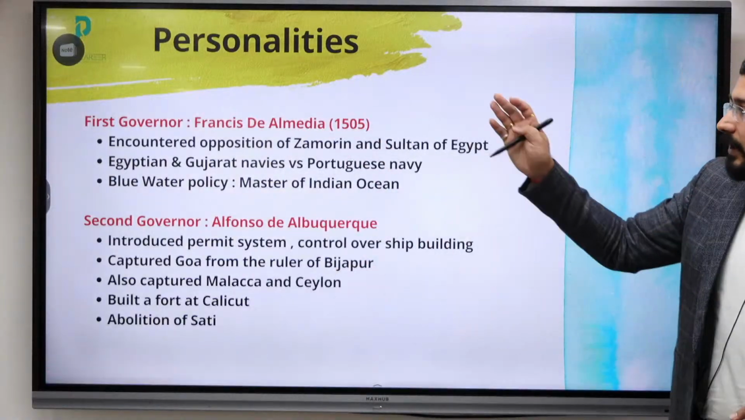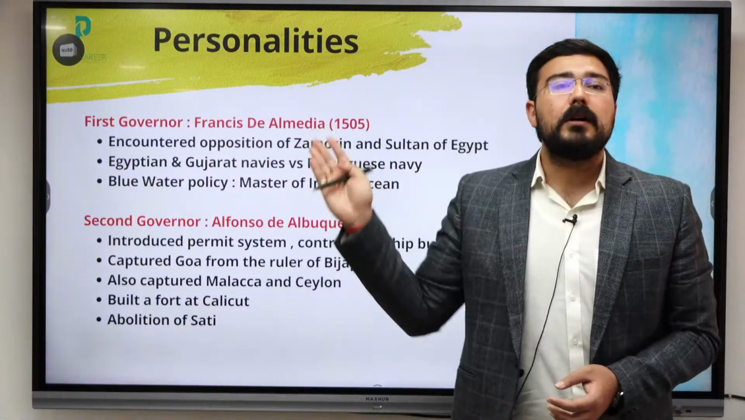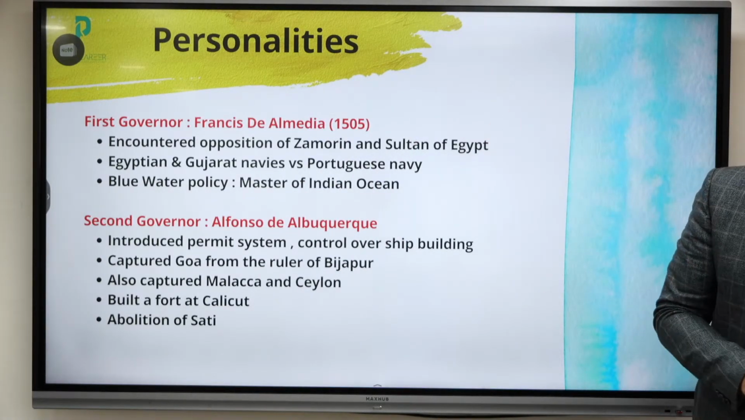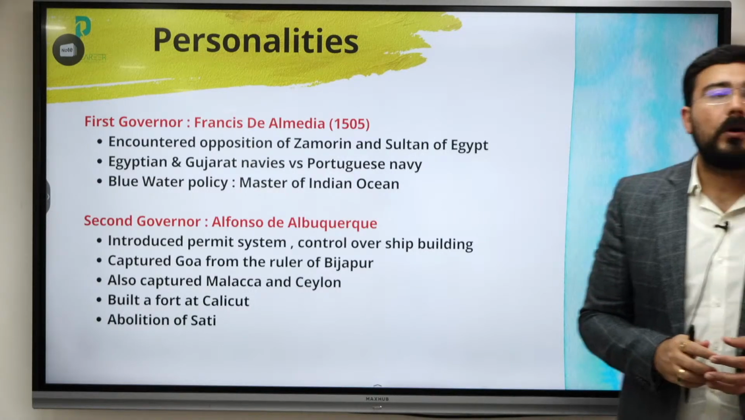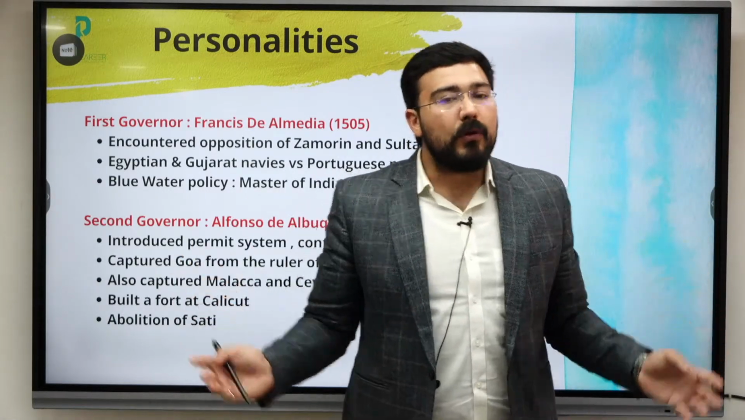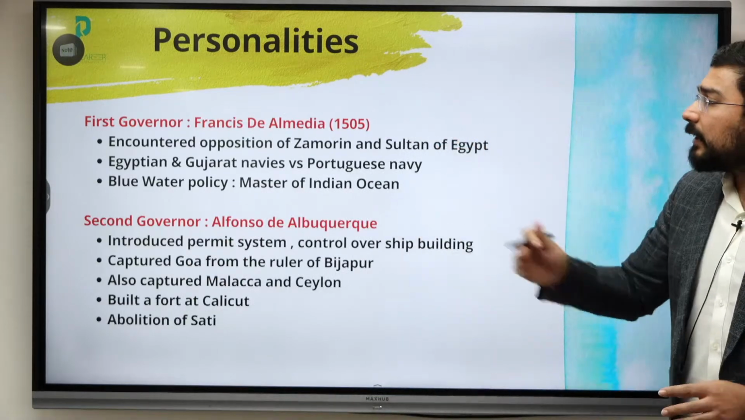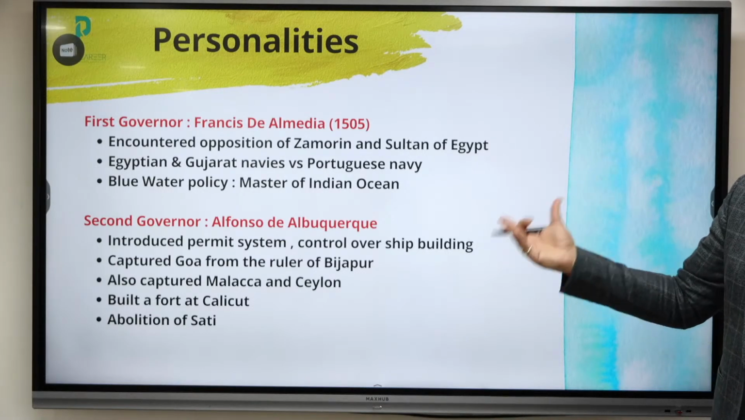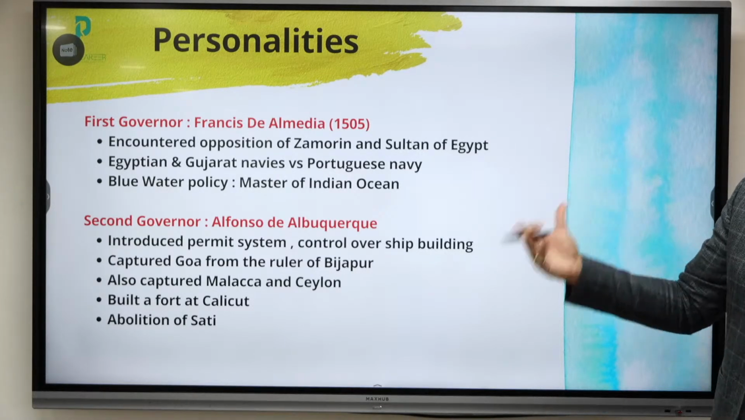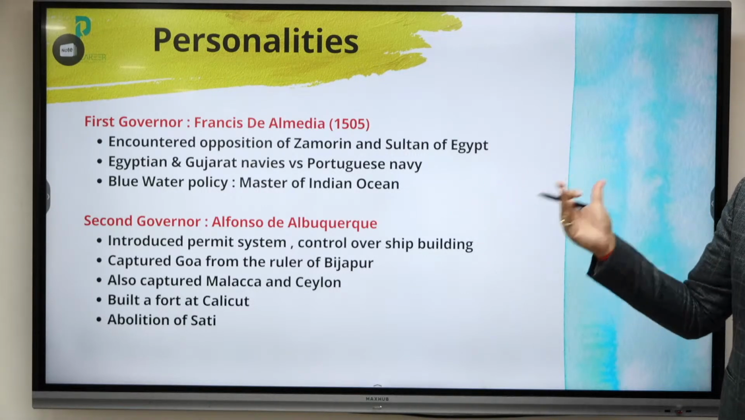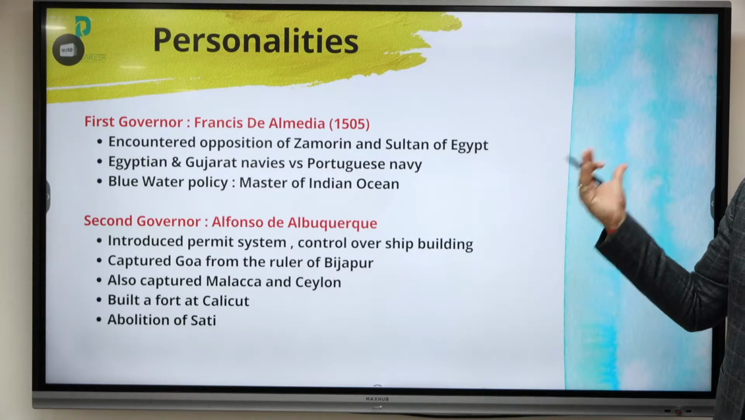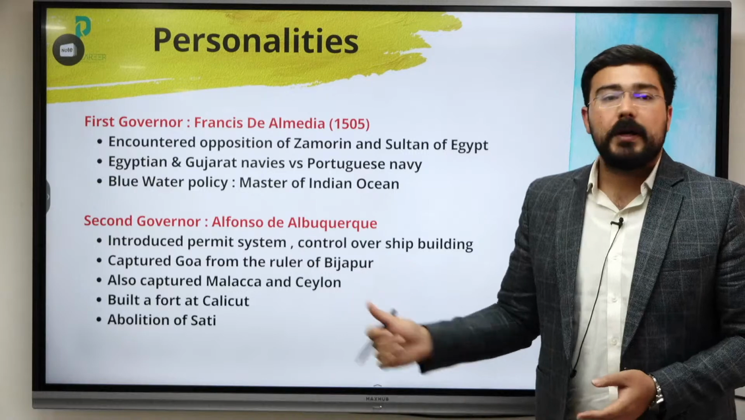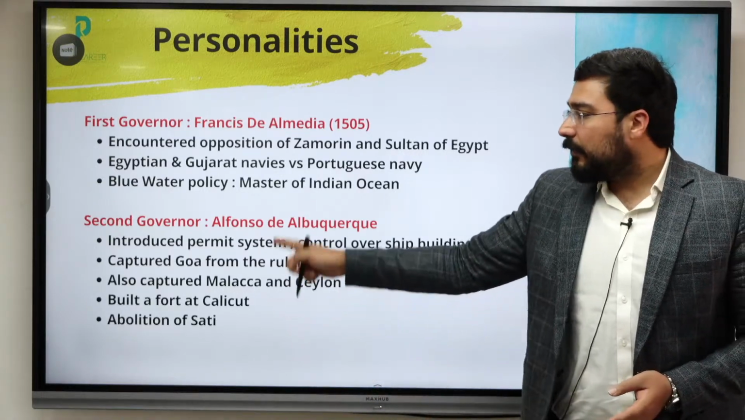That's why the Egyptian and Gujarat navies were against the Portuguese navy. Then Francis de Almeida came up with the blue water policy, in which they were trying to master the whole of the Indian Ocean. Then comes one of the most famous persons, Alfonso de Albuquerque. He introduced the Cartaz system or permit system, control over shipbuilding, captured Goa from the ruler of Bijapur, also captured Malacca and Ceylon, built a fort at Calicut, and even did some social reforms like the abolition of sati.